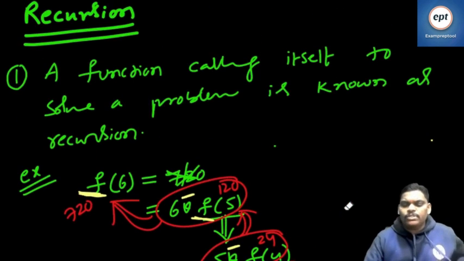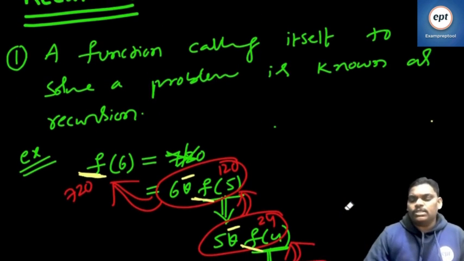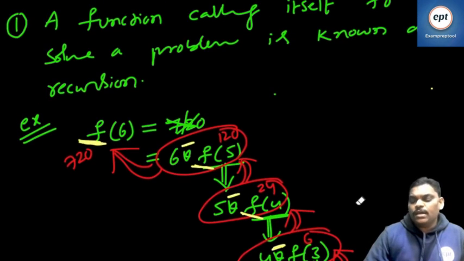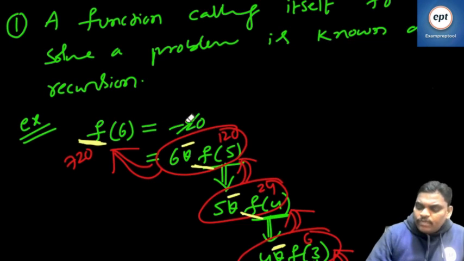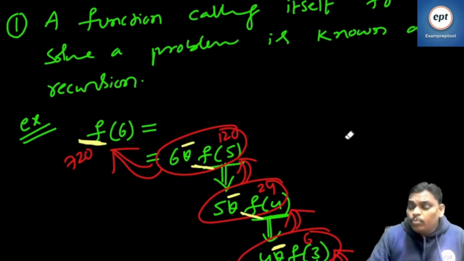Listen, from today onwards, if anyone asks you to explain recursion, simply say like this. A function calling itself is known as recursion. They will ask you, can you give one example? Give this example. If I want to find the factorial of 6, if you know the answer 720, say directly 720. If you don't know, instead of saying you don't know, go one position back and solve it.